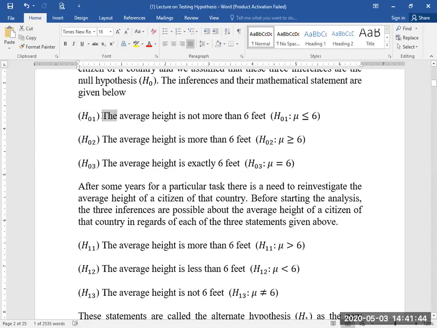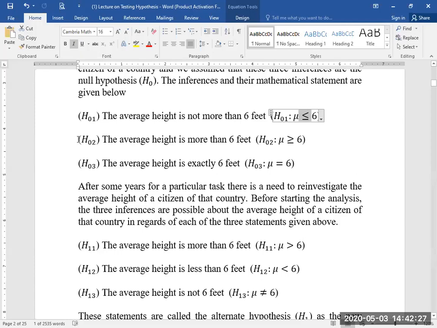Statement number 1: the average height is not more than 6 feet. The first inference about the population, citizen height, is that it is not more than 6 feet. This is one inference about the population, and the mathematical statement is written here. H01 is null hypothesis 1: mu, the average citizen height, is less than or equal to 6 feet. In the null hypothesis, the equal to sign is important.